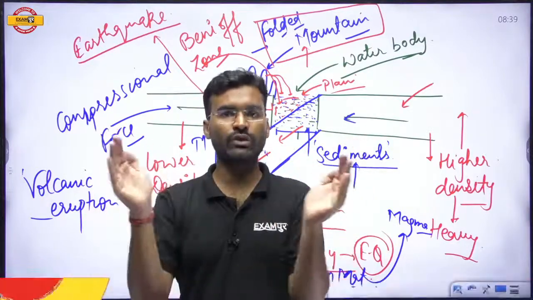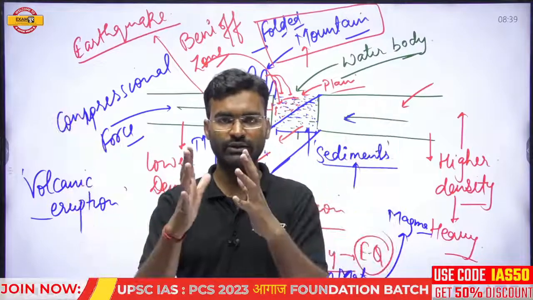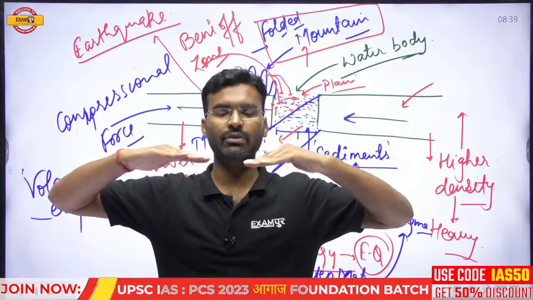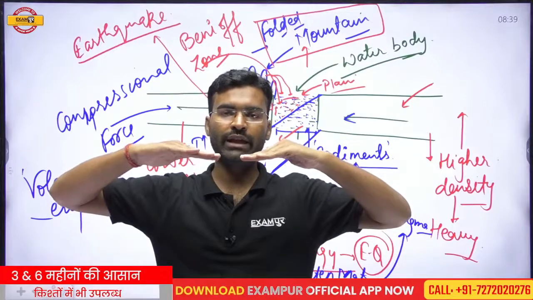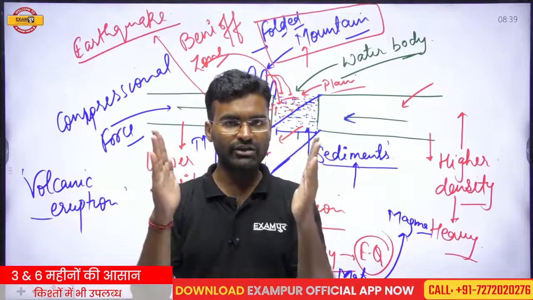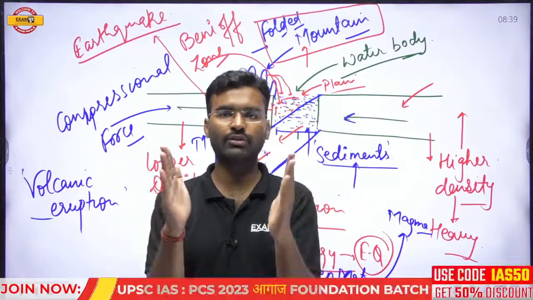If the area of that water body starts to decrease, the sediments start to get closer. And after a certain time, when the area is very low, then the compressional force will work on those sediments.